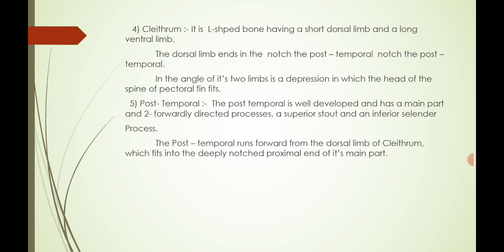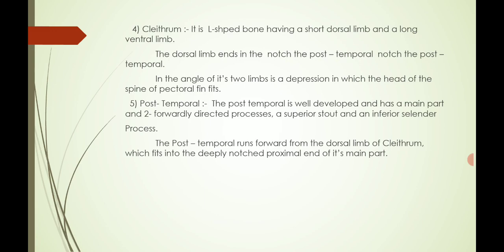Okay, this cleithrum is also an L-shaped bone having a short dorsal limb and a long ventral limb. The dorsal limb ends in the post-temporal notch. In the angle of its two limbs is a depression in which the head of the spine of the pectoral fin fits. Last one is the post-temporal region.